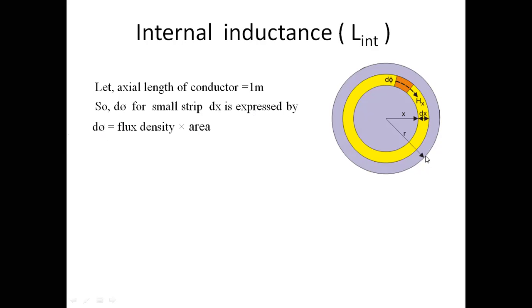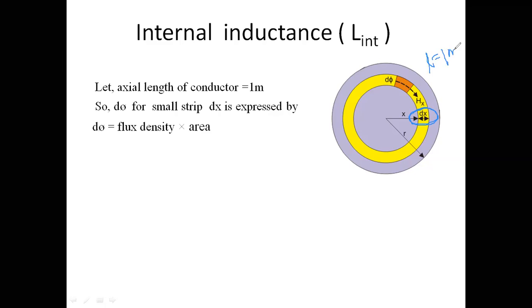Now in this figure you can see a yellow ring portion. Here we are considering only this thickness dx, which is denoted by this. Only this portion dx. We are taking this thickness, and your total length, which is taken small l, is equal to unity, that is 1 meter.